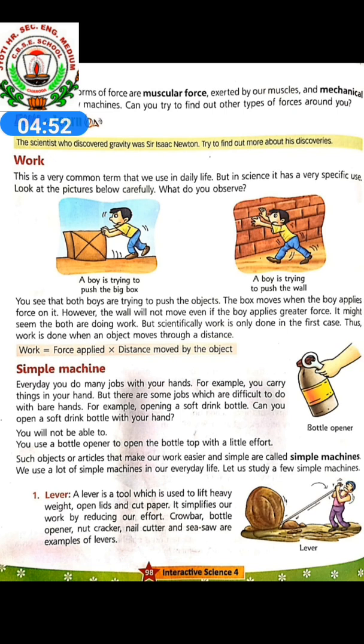So children, a lever is a tool which is used to lift heavy weight, open lids and cut paper. It simplifies our work by reducing our effort. Crowbar, bottle opener, nut cracker, nail cutter and seesaw are the examples of levers.